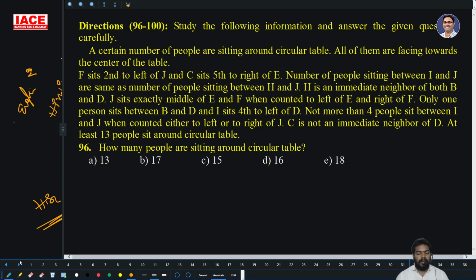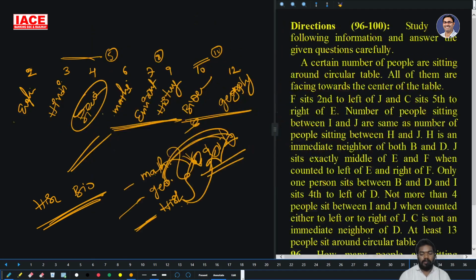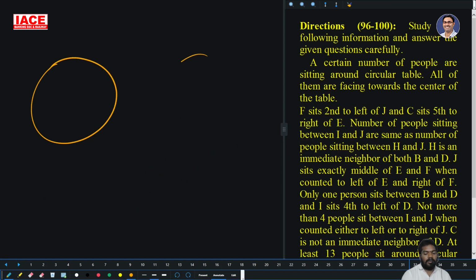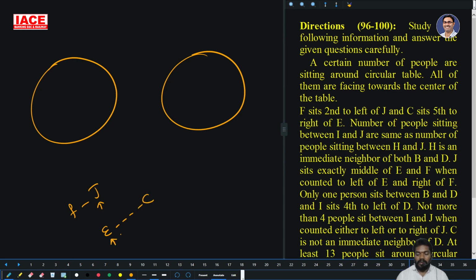The next: a certain number of people are sitting around a circular table, all of them facing toward the center of the table. F is second left of J and C is fifth right of E. So F is second left of J and C is fifth right of E.